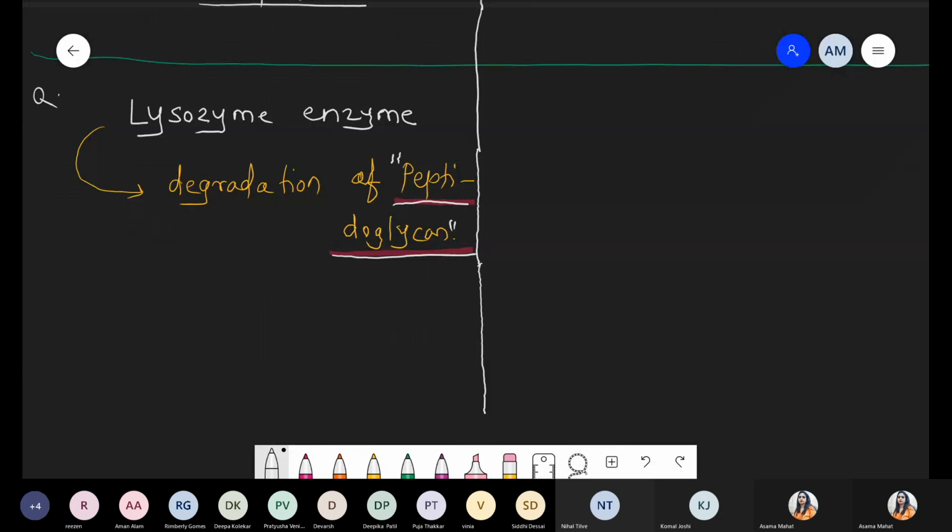When we apply lysozyme enzyme on the gram-positive cell wall, there is complete digestion or degradation of the cell wall.